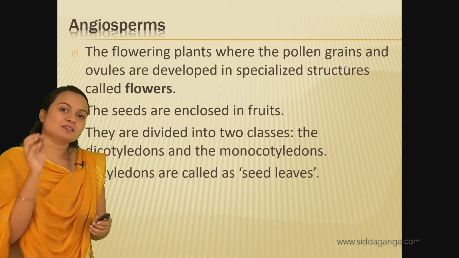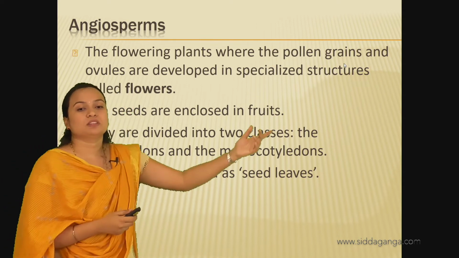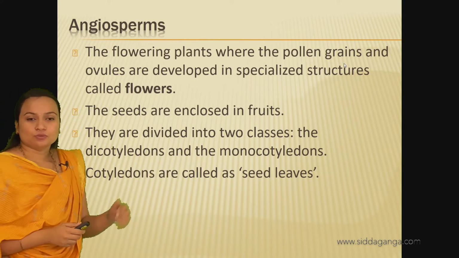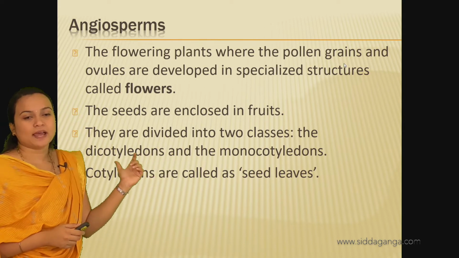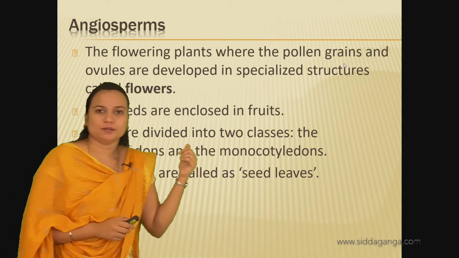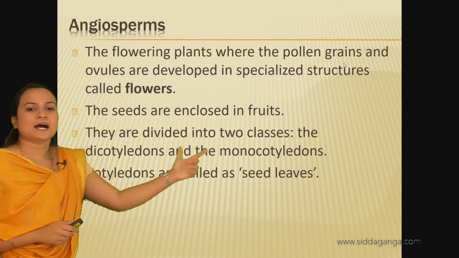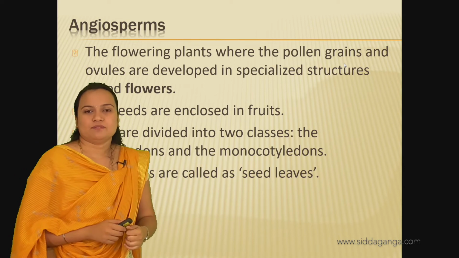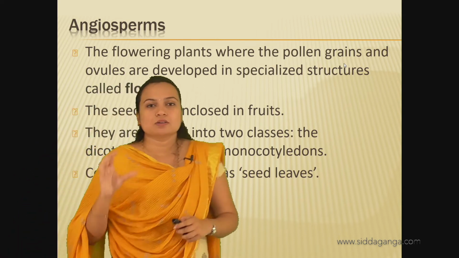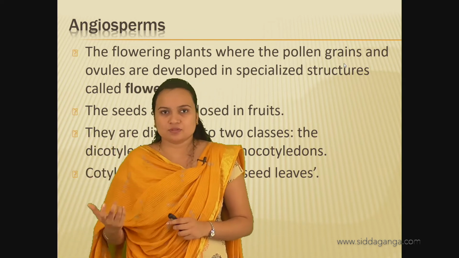For that reason, the seeds are enclosed within the fruit, and angiosperms are divided into two classes: the dicotyledons and monocotyledons. So what are cotyledons? The cotyledons are seed leaves. When the seed germinates, it will produce leaves.